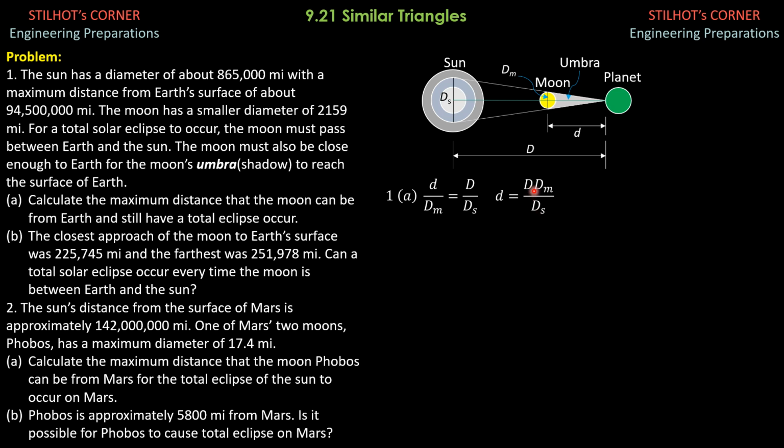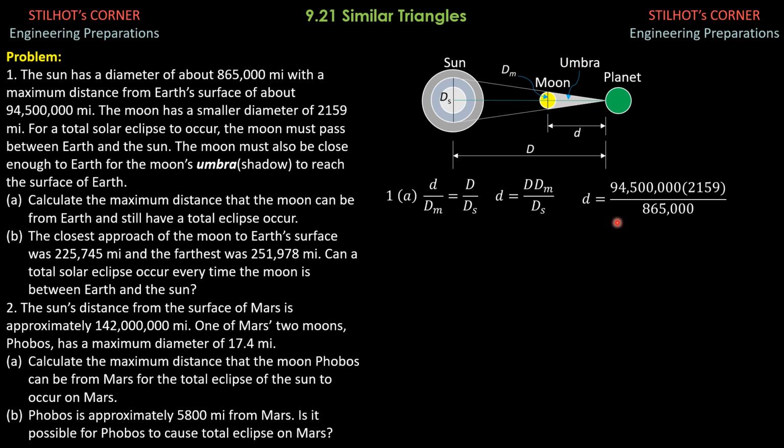Substituting values, d is 94,500,000 miles, times the diameter of the Moon, 2159 miles, divided by the diameter of the Sun, 865,000 miles. So d equals 94,500,000 miles times 2159 miles over 865,000 miles. Computing for d